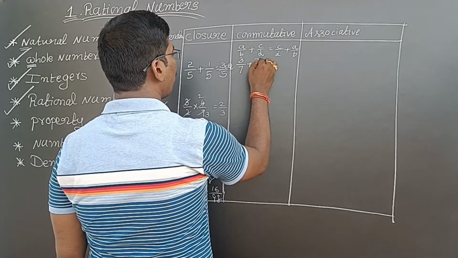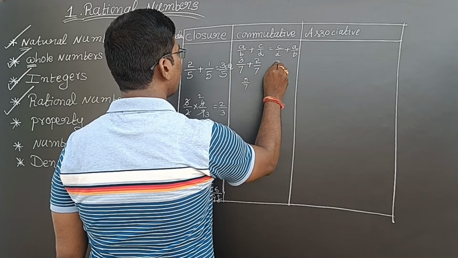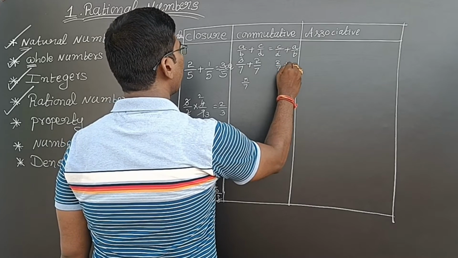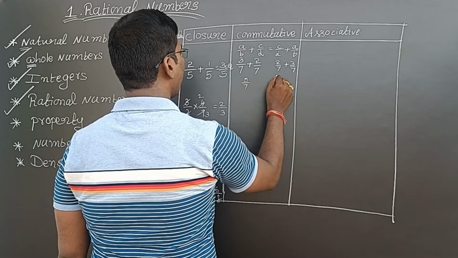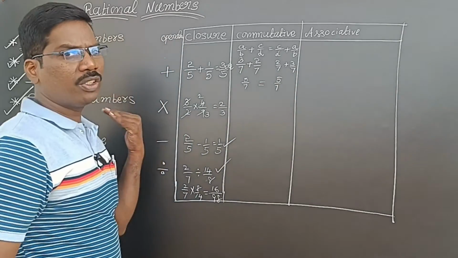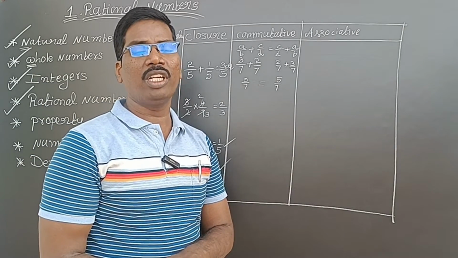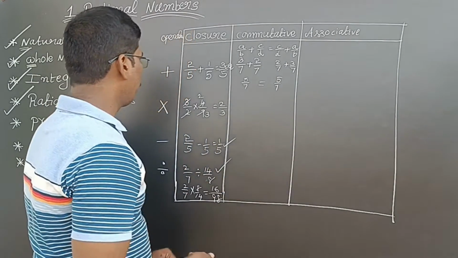See, 3 by 7 plus 2 by 7 is 5 by 7. Now I will add 2 by 7 to 3 by 7. Now what will I get? 5 by 7. See, here also 5 by 7, there also 5 by 7. So commutative property is satisfied in rational numbers under addition. Now we will see multiplication.